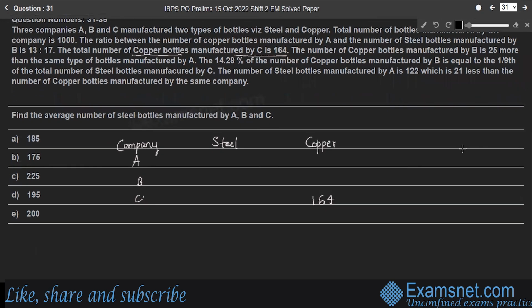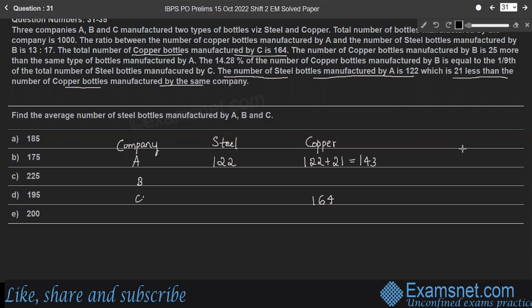The next one is the number of steel bottles manufactured by A is 122, which is 21 less than the number of copper bottles manufactured by the same company. Therefore, company A manufactures 122 plus 21 copper bottles, which is equal to 143.